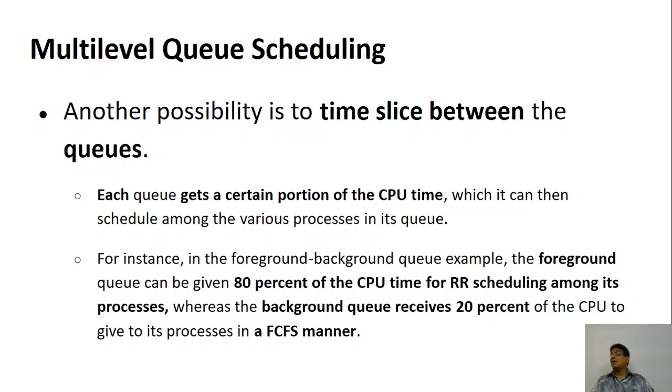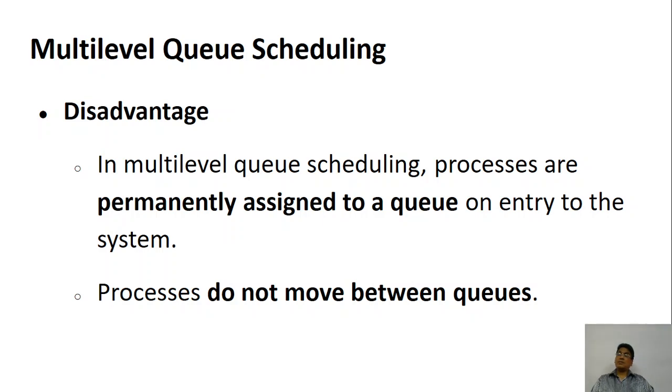For example, foreground processes, which are usually interactive processes, may be allotted something like 80% of the CPU time, and then 20% of the time may be given to the background processes, which may be using batch processing, which generally uses first come first served scheduling. What are the problems with this kind of scheduling?